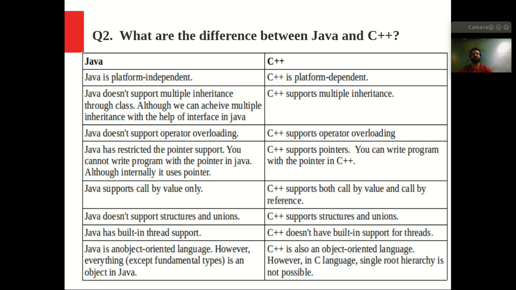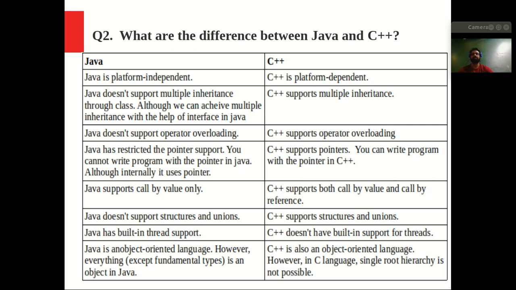Now let's move to the next point: Java does not support structures and unions, but C++ supports structures and unions. This is a straightforward point. That's why we say Java is a simple language. It has restricted the complex parts.